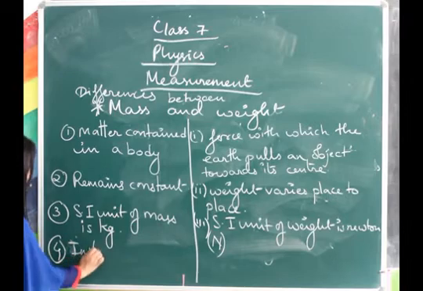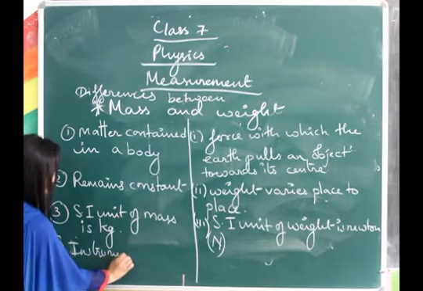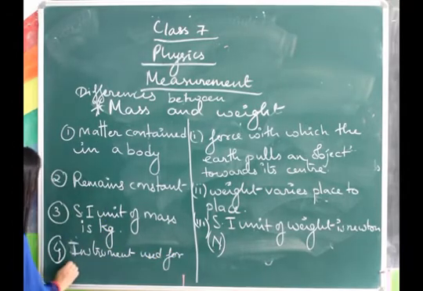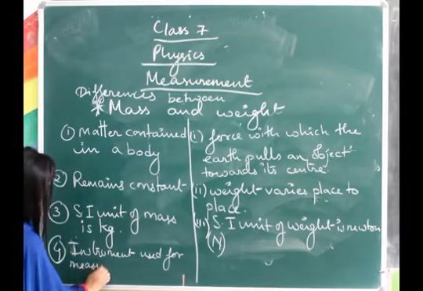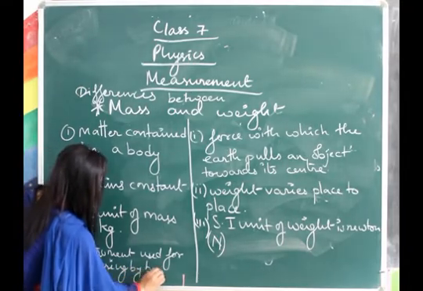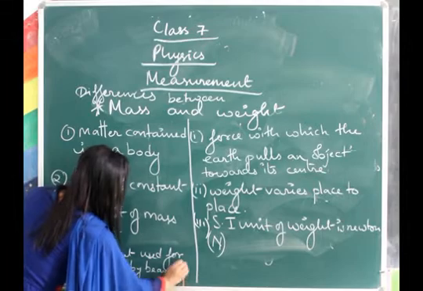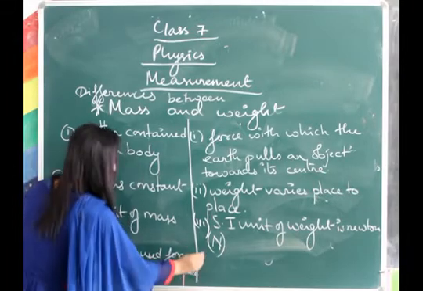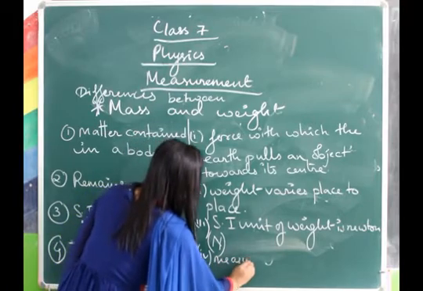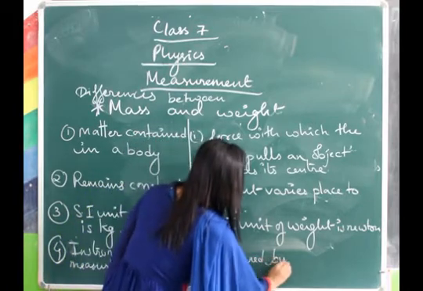Okay, the instrument used for measuring mass is the beam balance, whereas weight is measured by a spring balance.